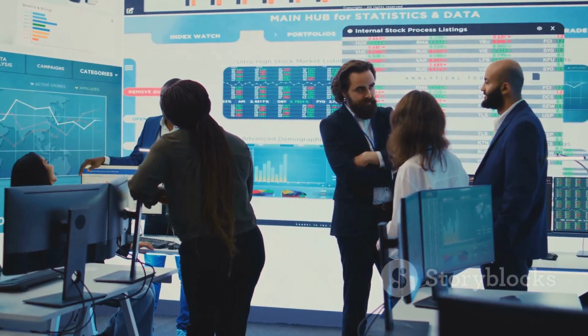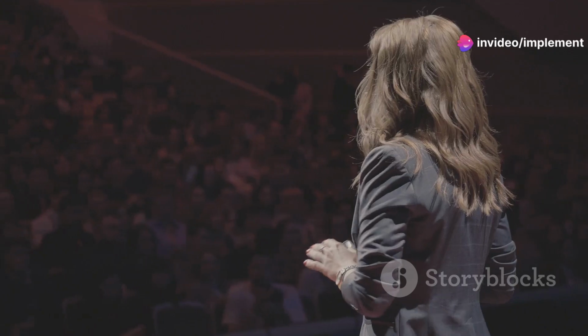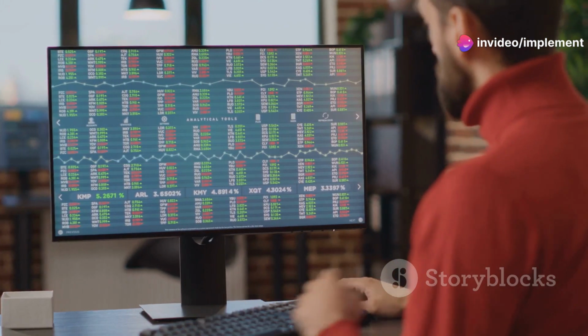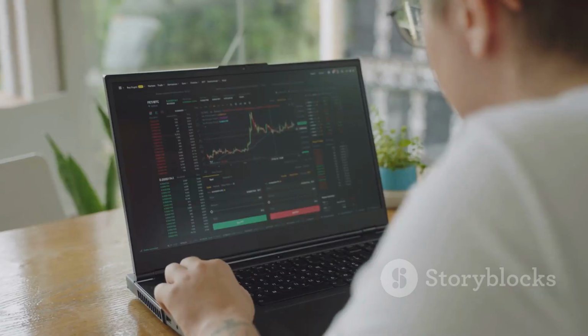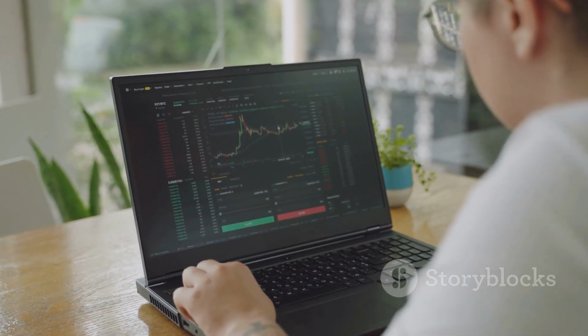Section 11. Strategies to mitigate herding. Mitigating herding behavior requires a disciplined approach. Education is key. Understanding market fundamentals and valuation metrics helps in making informed decisions. Continuous learning and staying updated with market trends are essential.